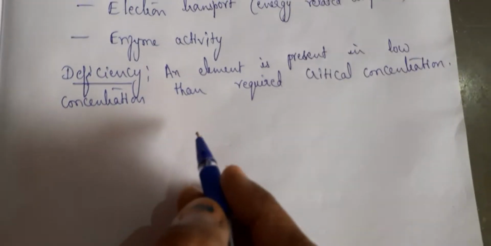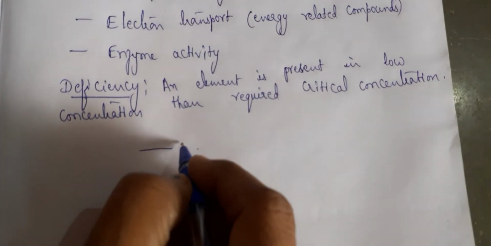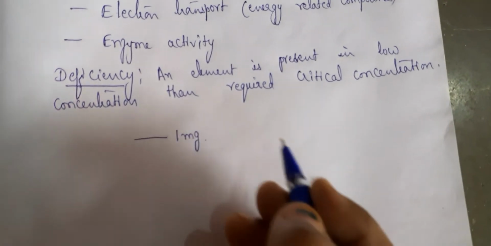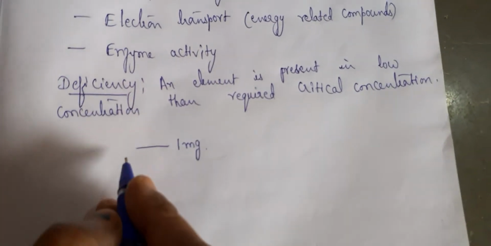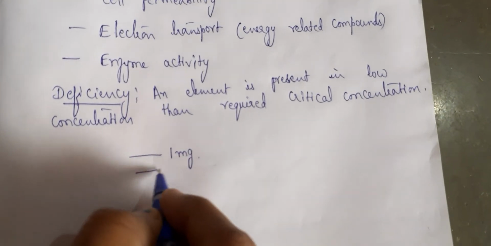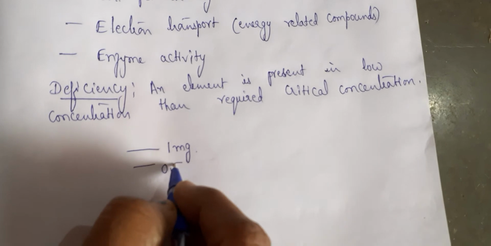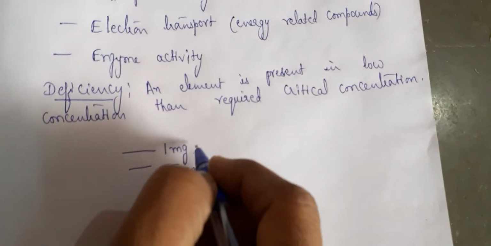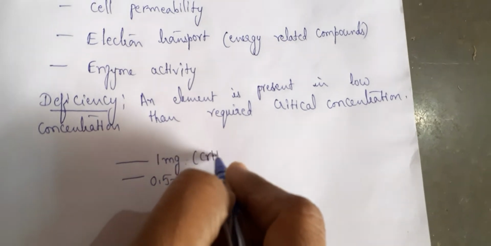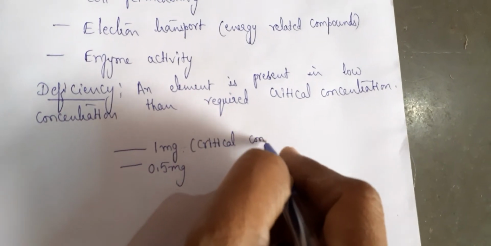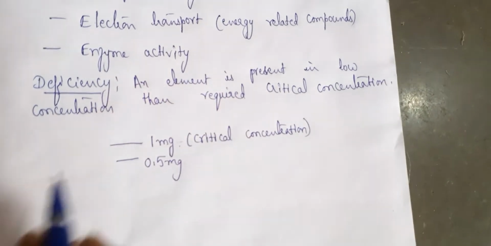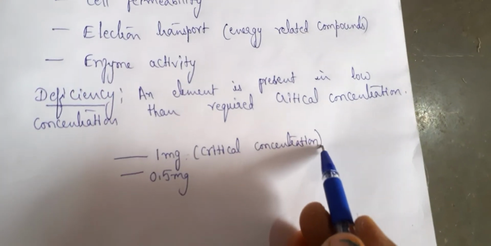That means if you require an element 1 milligram, and if that element is present in a lower quantity, that means if it is present in 0.5 mg, but plant needs this element 1 mg, that means this is the critical concentration, that means it is required by the plant, then the growth of the plant is enhanced.